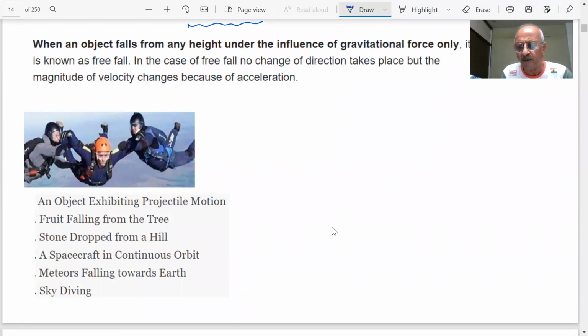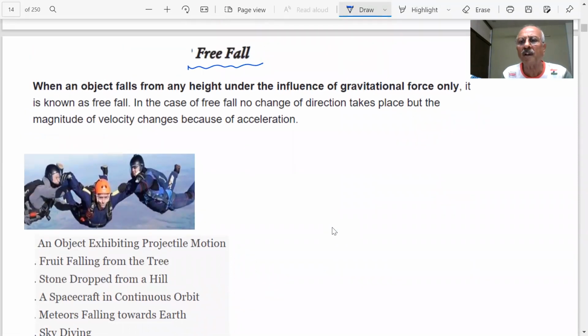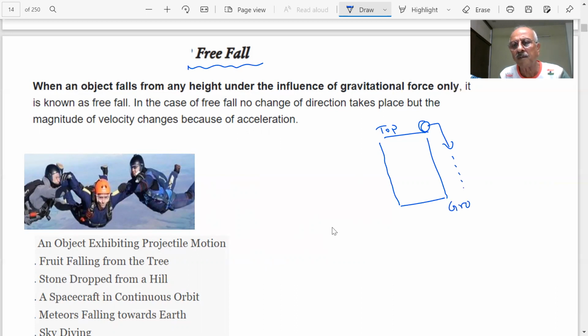What is a free fall, student? What do you mean by a free fall? For example, student, supposing you are standing on top of a building. Supposing a stone falls, what happens? This stone is released. What is the result of this? It falls towards the ground. Does it fall towards the ground? Yes or no? Yes, sir.